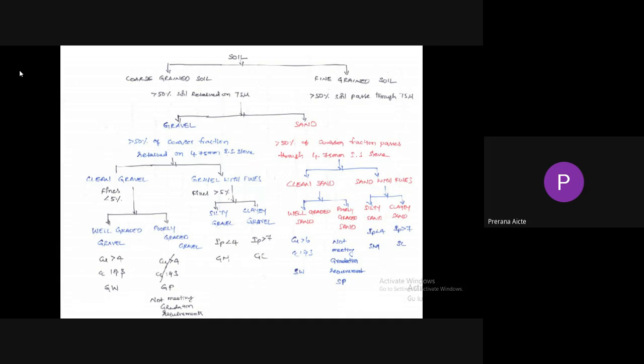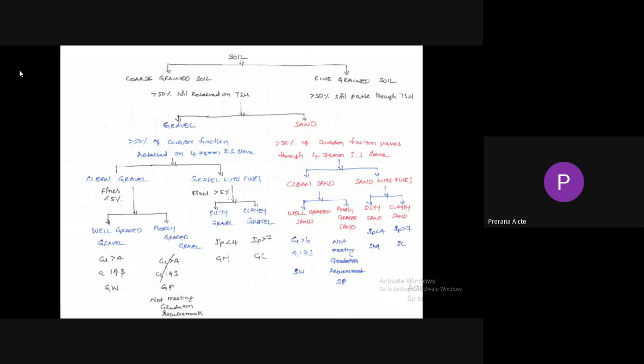Now imagine the soil is classified as coarse grain soil. I have taken 1000 grams, and 700 grams are retained on the 75 micron IS sieve. So more than 50% is retained, so the soil is classified as coarse grain soil. Once decided as coarse grain soil, it is again divided into two types. One is gravel, another one is sand.